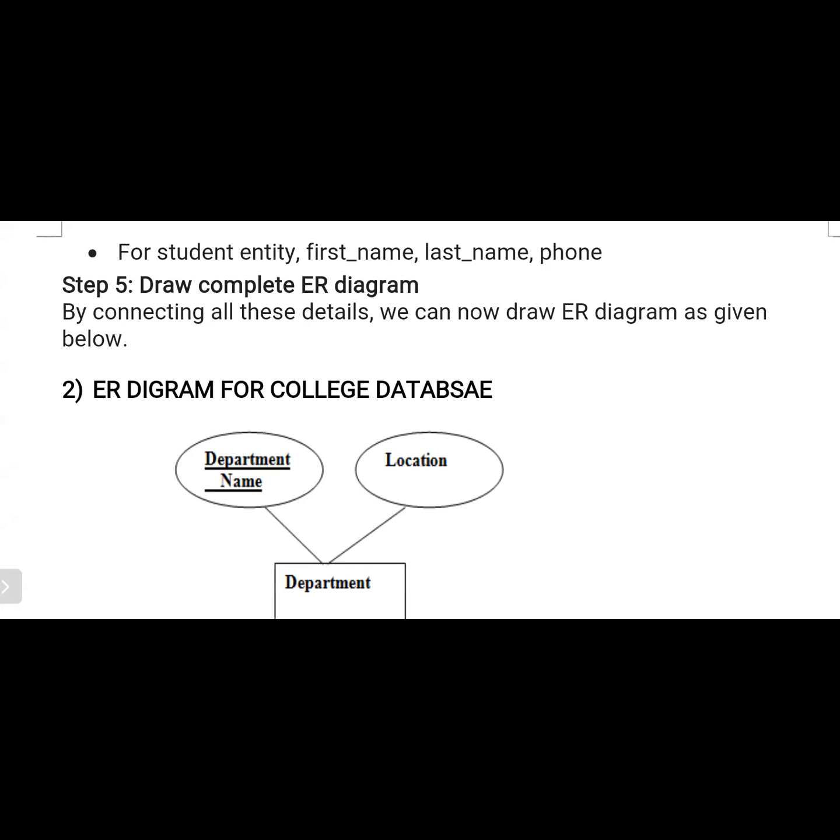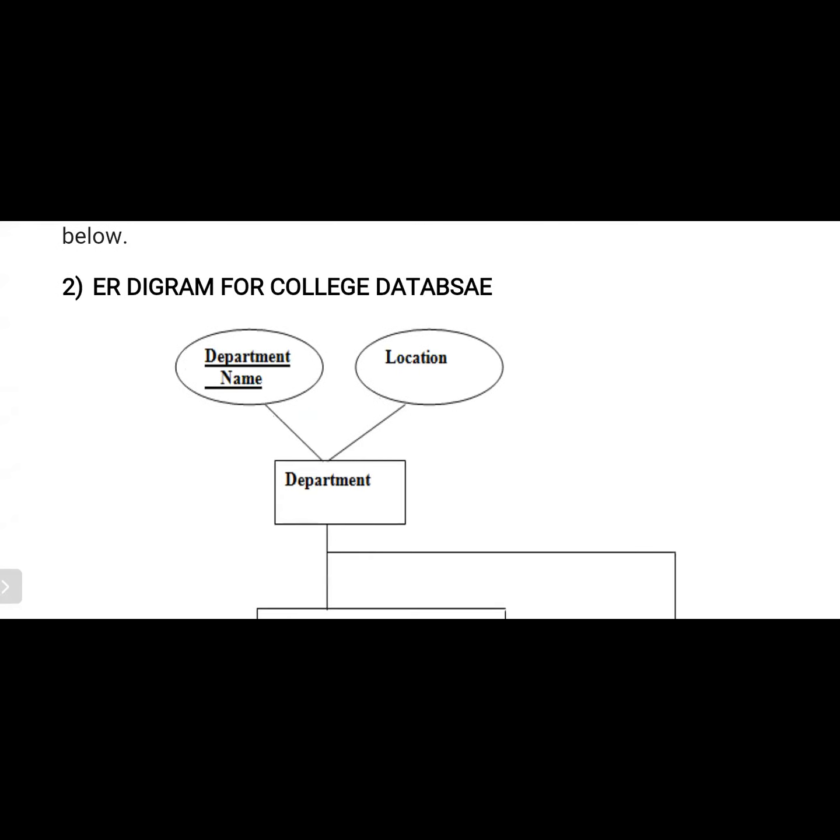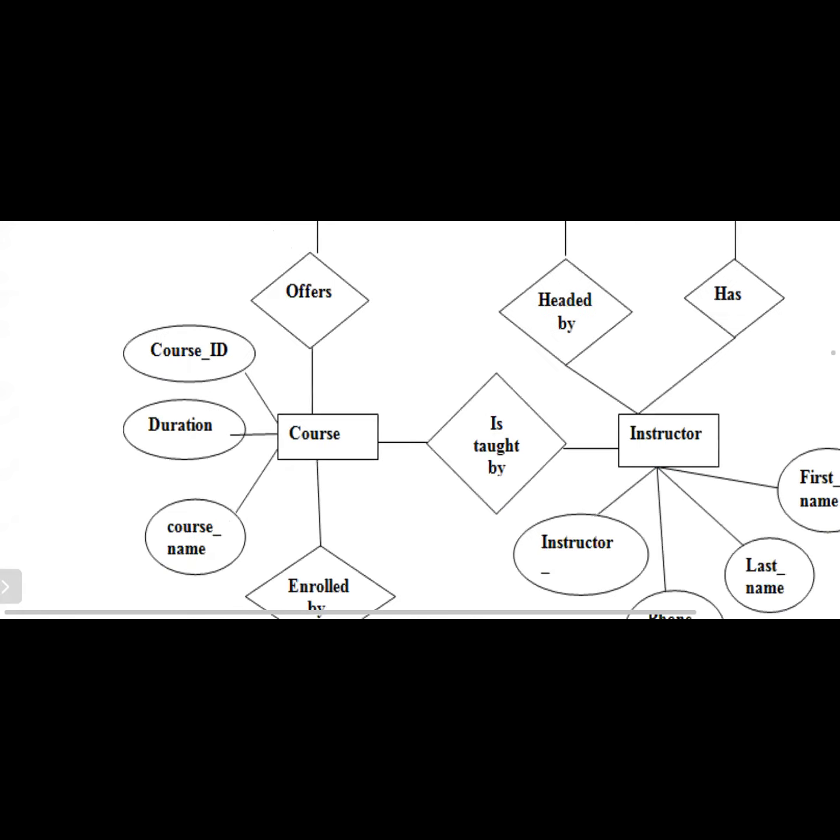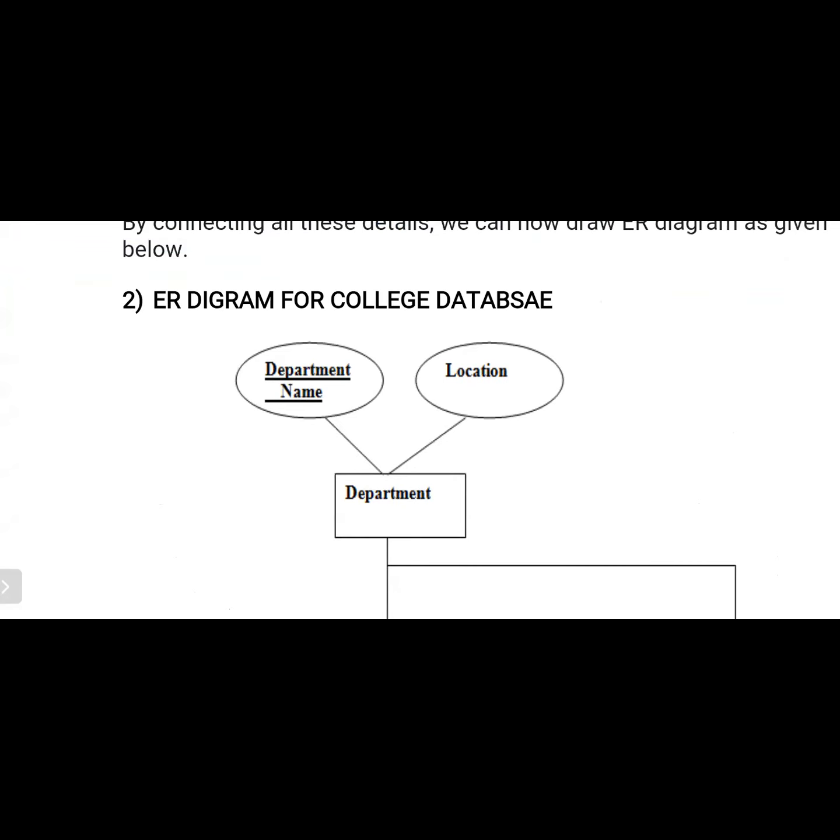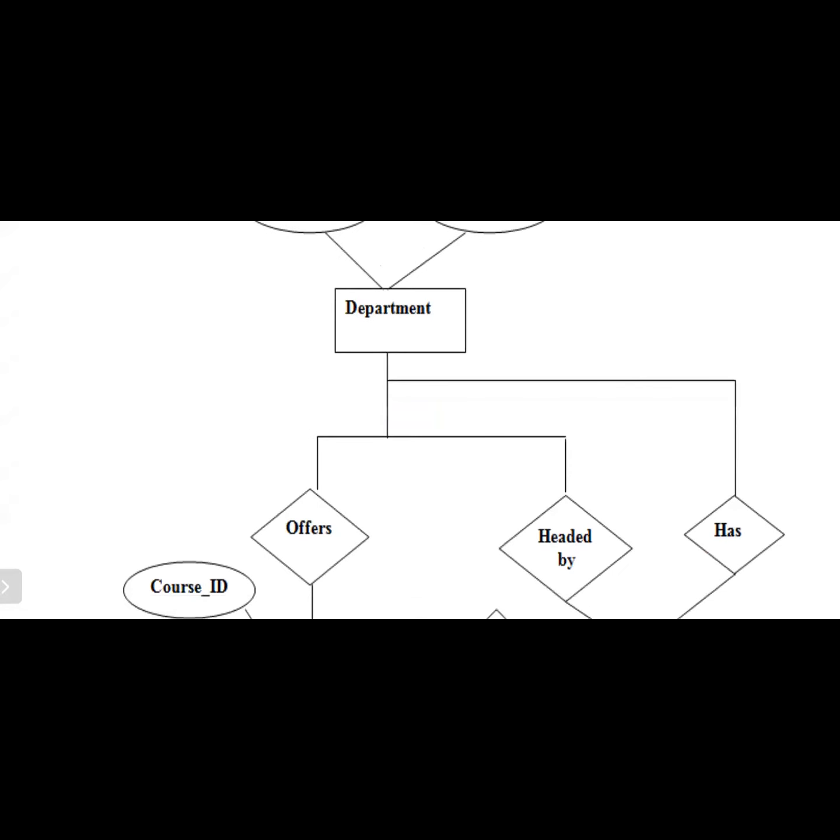Next, you draw the ER diagram. In the exam, first of all draw the ER diagram, then go on to the explanation. For example, if you observe here, first of all consider department, because department is also an entity. What are the attributes for the department entity? Department name and location. Department name will be treated as the primary key, so it is represented with a solid line. It is a single entity, that means it is a strong entity.